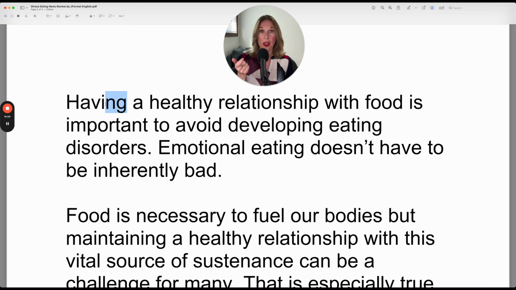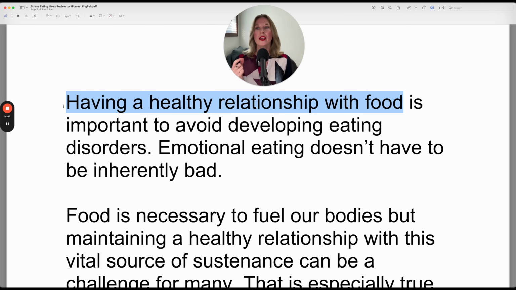This is the gerund, but in this case, it functions as a noun and it functions as the subject of a sentence. And the whole subject isn't just the word "having," it's "having a healthy relationship with food." Everything before the verb to be is the subject of the sentence. So all of this represents the subject.